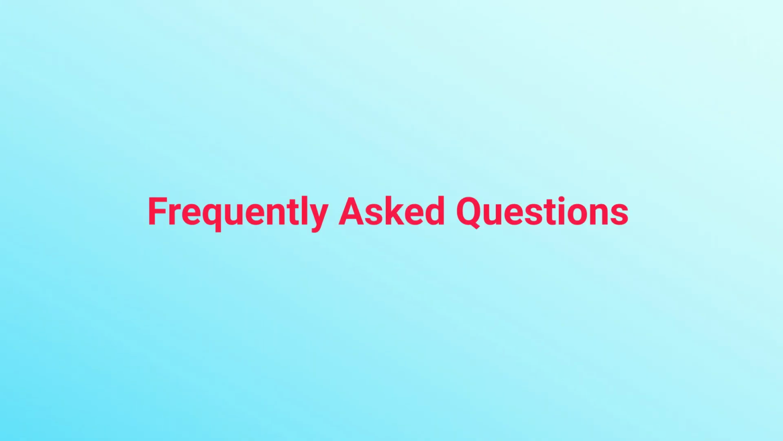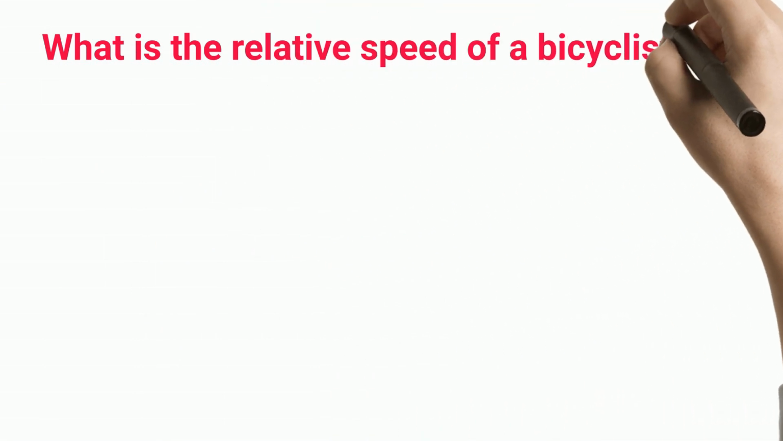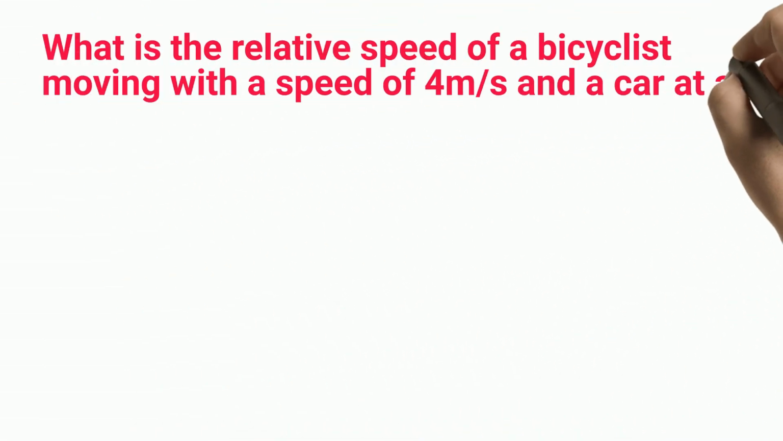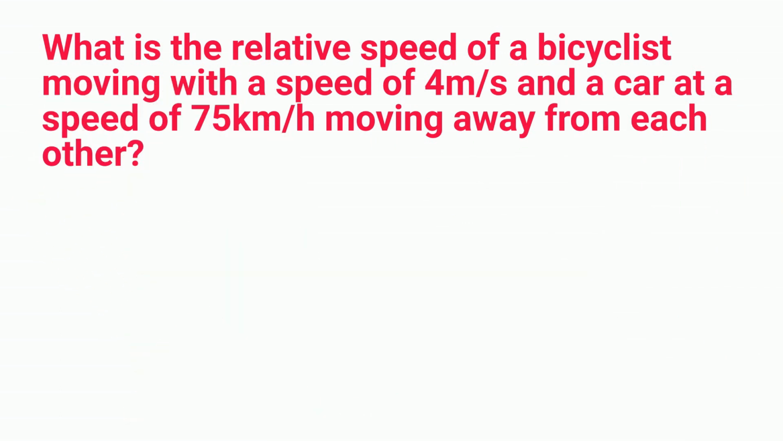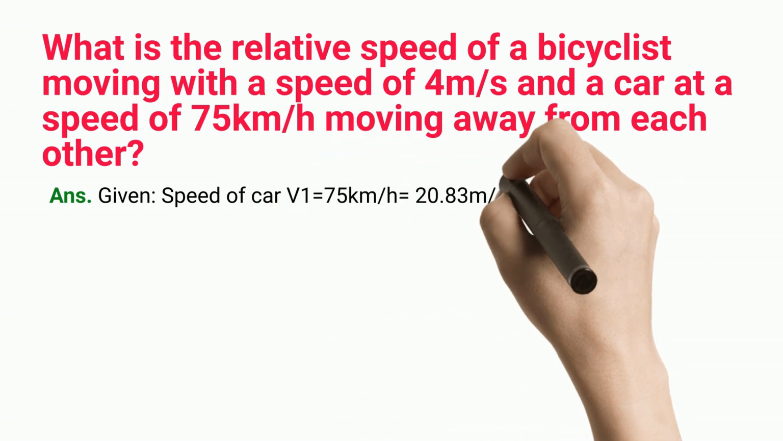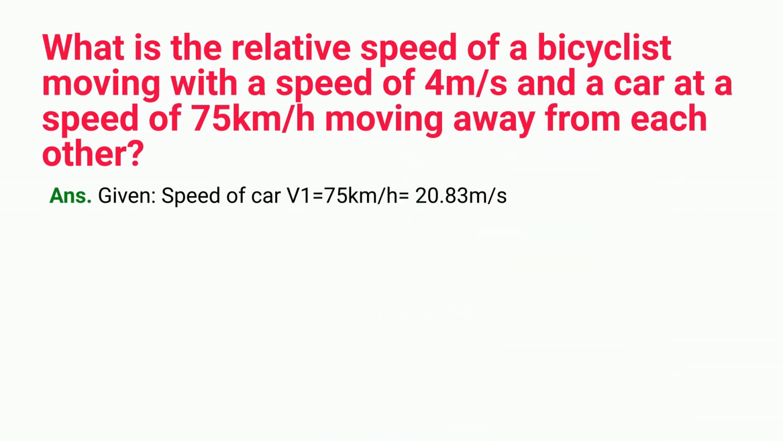Frequently asked questions. What is the relative speed of a bicyclist moving with a speed of 4 meters per second and a car at a speed of 75 kilometers per hour moving away from each other? Given, speed of car v1 equals 75 km/h equals 20.83 meters per second. Speed of man v2 equals 4 m/s.